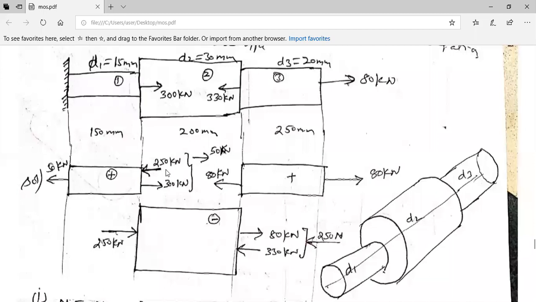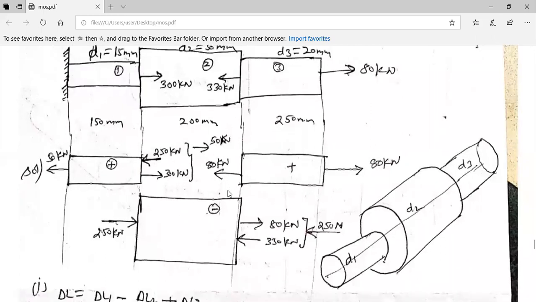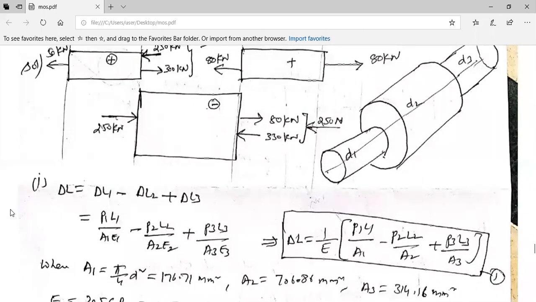So go for the first one. Connectivity, 250 in the other direction. But 300 is there, therefore take net force 50 in the opposite direction. Right, so in this way you need to do it. So net elongation.